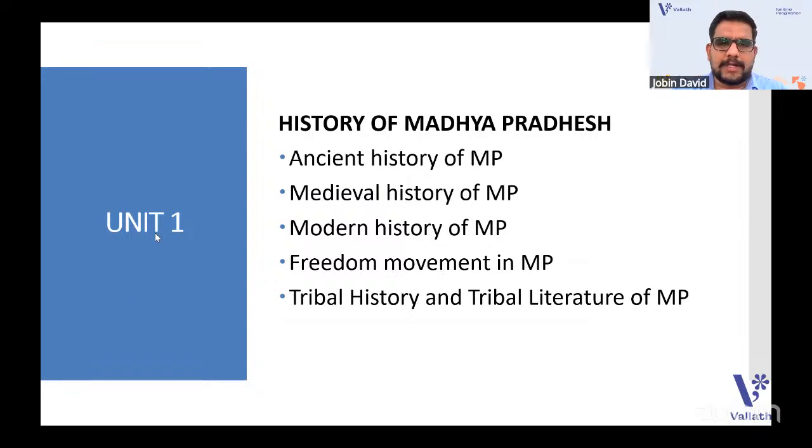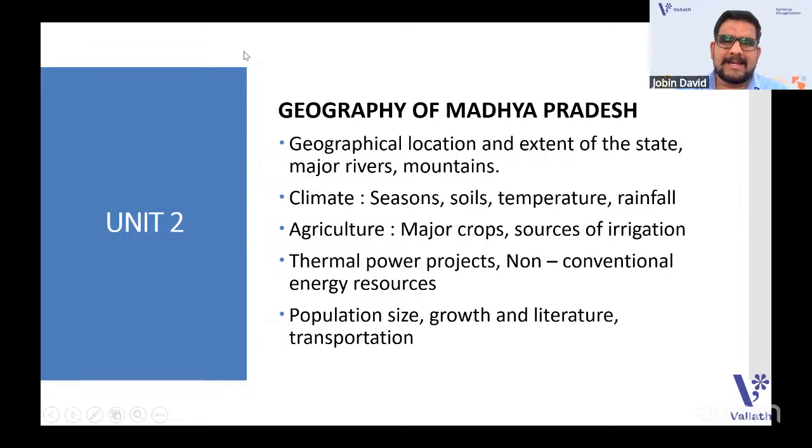Coming to the next one, Unit 2, you have the geography of Madhya Pradesh: where the lands are situated, which district, the locations, major rivers, mountains, major statues, and national parks. Then the climate, seasons, soils, temperature and rainfall are part of geography. Agriculture also, major crops and sources of irrigation, come under the geography part.